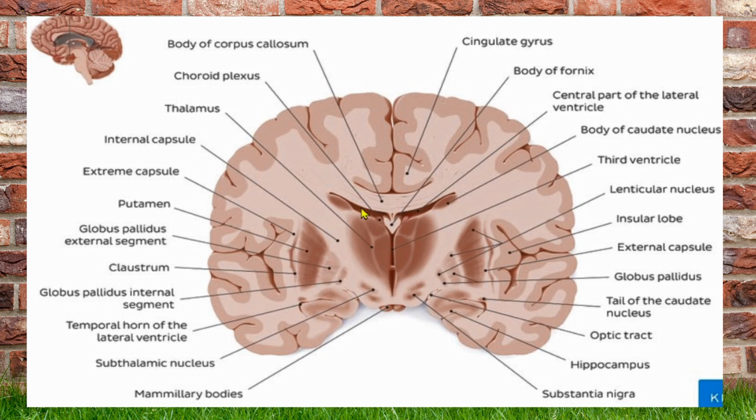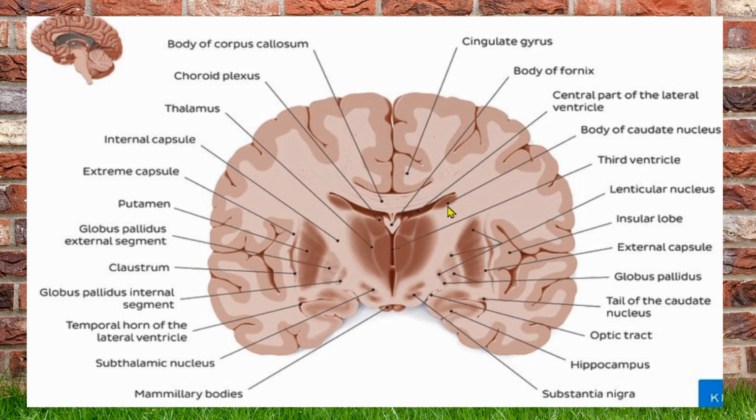The central part of the lateral ventricle is appreciated, and then the body of the fornix in the median aspect will be there, and below it will be the third ventricle. On either side of the third ventricle, the largest gray matter collection is present, and that is called the thalamus. So these two structures are called the thalamus.